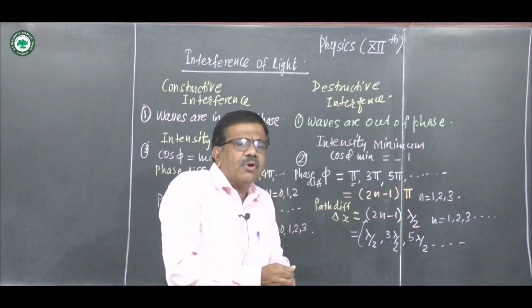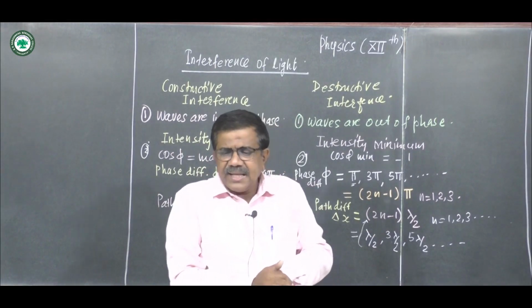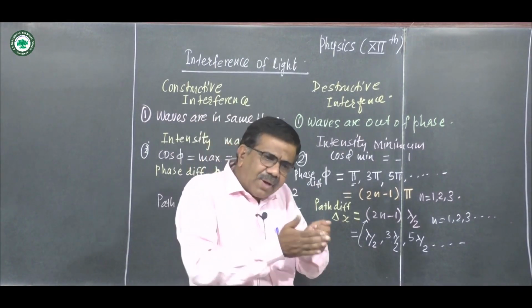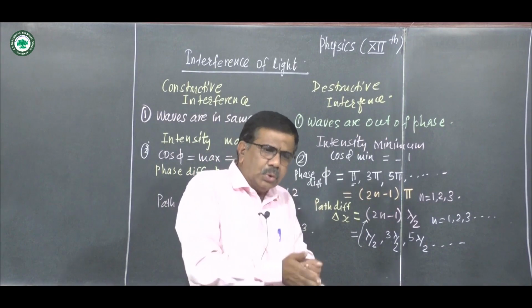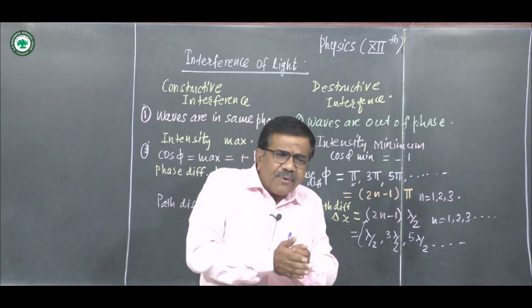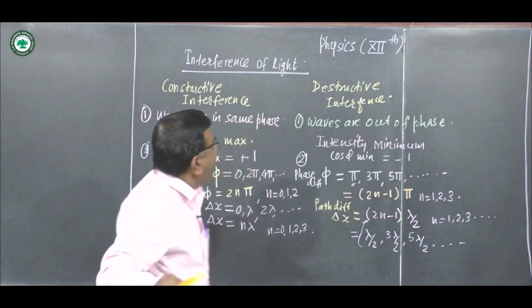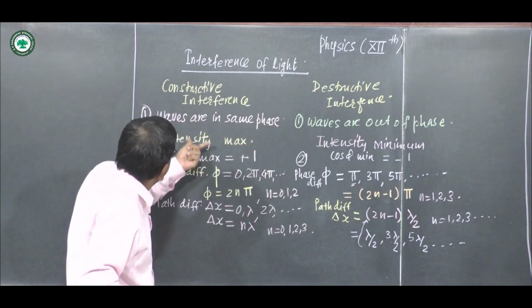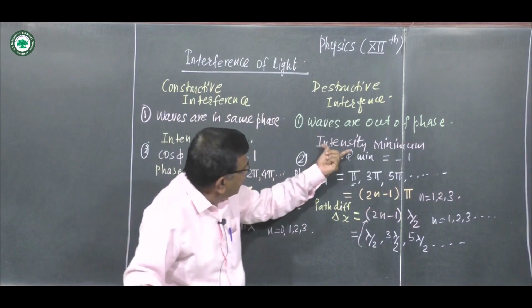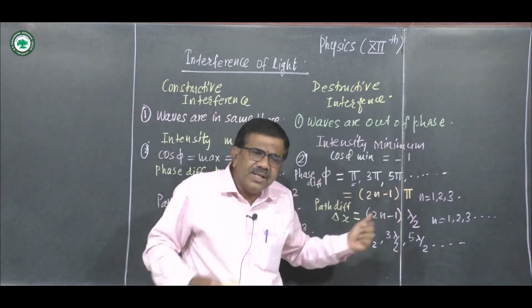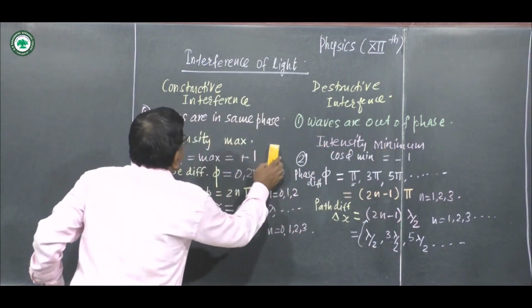We know the expression for the intensity, I is equal to I1 plus I2 plus 2 square root of I1 I2 into cos phi. We write the maximum intensity for constructive interference and the minimum intensity for destructive interference by using the formulae.